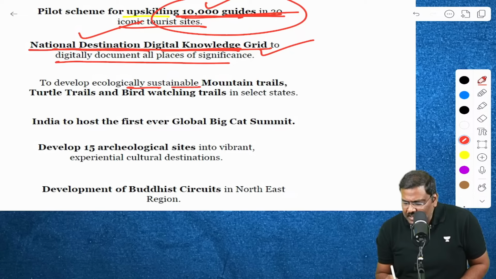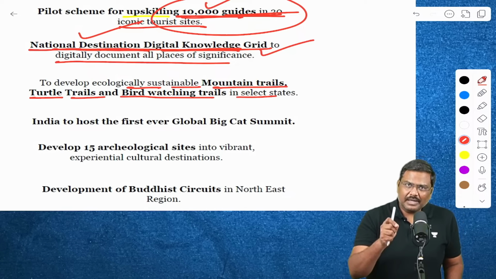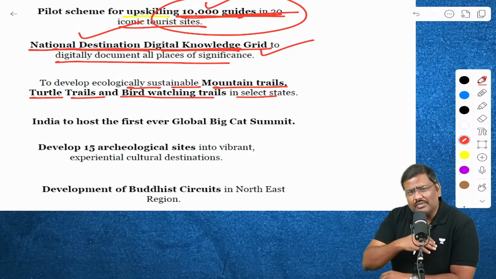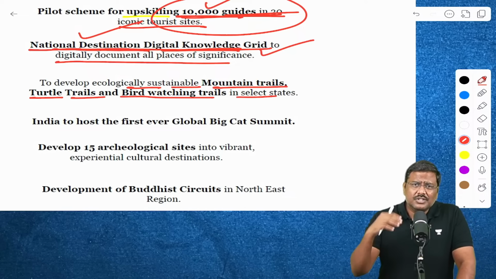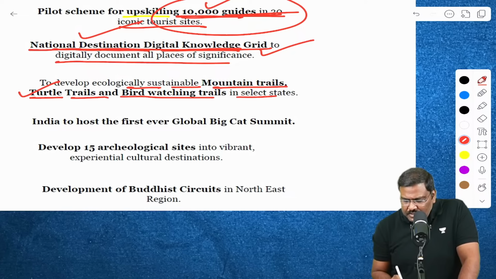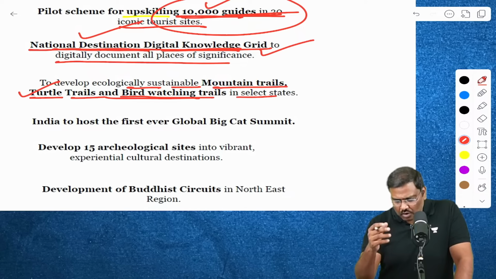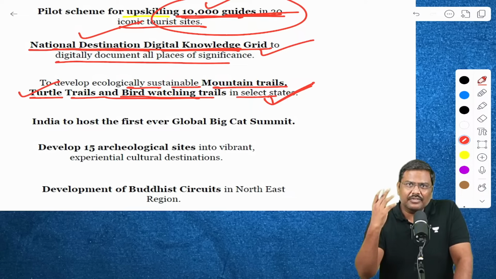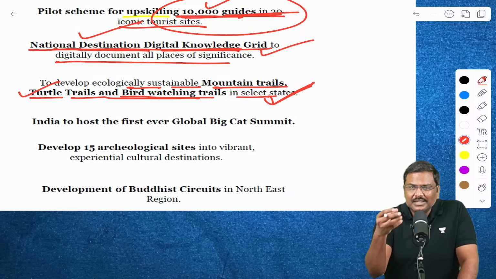To develop ecologically sustainable mountain trails, turtle trails, and bird watching trails, the government will be targeting and developing this. In addition to this, nowadays there is a lot of focus on trekking activity. So the government simply said, yes, we will focus on the trekking activities as well. We will develop certain regions.